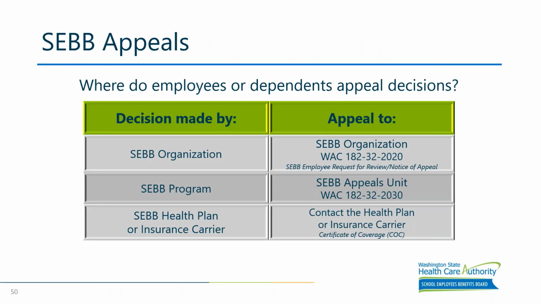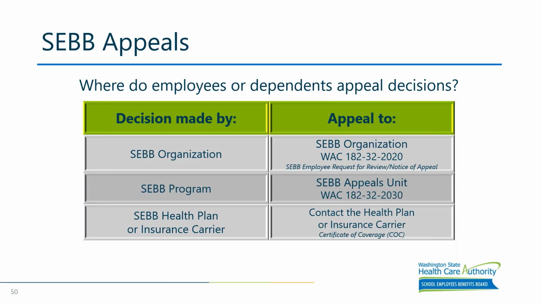And the final few slides are included for reference and maybe easy printouts to include as to where to look for the rules on how to appeal for SEBB organizations, SEBB programs, and SEBB health plans.